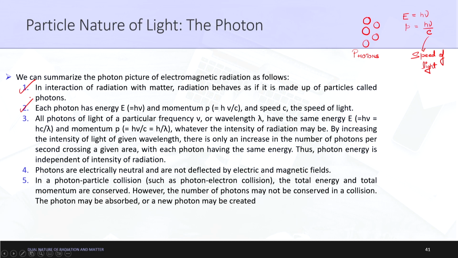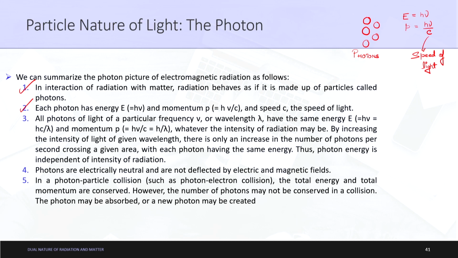Next, all photons of light of a particular frequency nu or wavelength lambda have the same energy E, which is equal to h nu. We are just changing nu into lambda, since nu is equal to c by lambda.